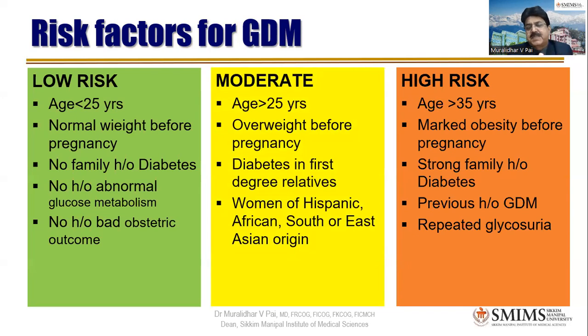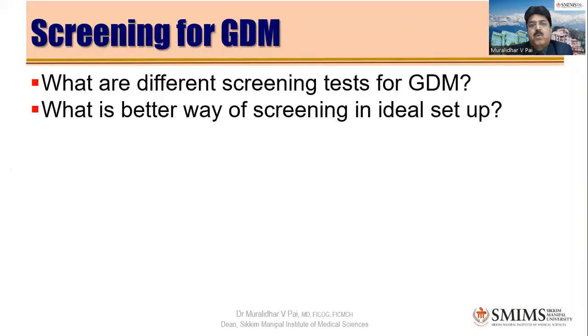So this patient probably is moderate risk because she's 29 years old. Maybe she had GDM in the previous pregnancy, which probably nobody knows. But we can indirectly deduce because of the baby's weight of 3.7 kg at 8 weeks. And probably she has diabetes in the first degree relatives. I don't know, we'll go to that history later. She is South Asia, India belongs to that place. So definitely she needs screening.